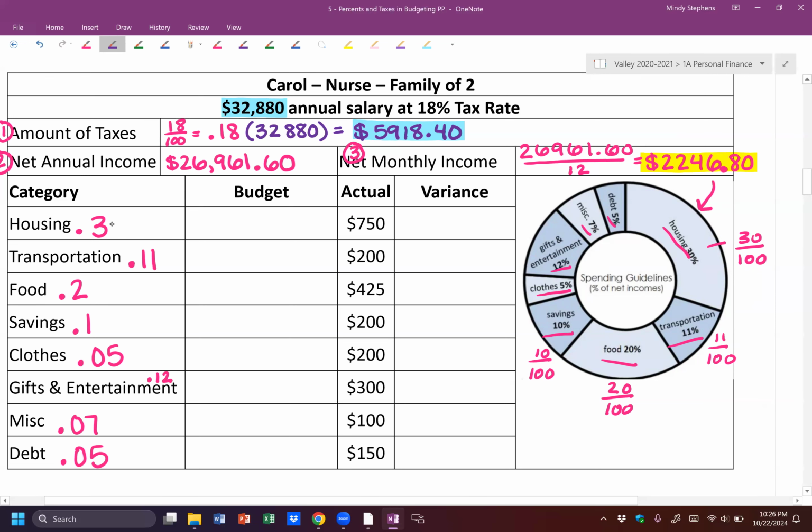So I would take 0.3, and I'm going to times this by 2246.80. Then I'm going to multiply the next one by 2246.80. And multiply the next one by 2246.80. So you're just doing this all the way down, multiplying each one of these by 2246.80 all the way down.